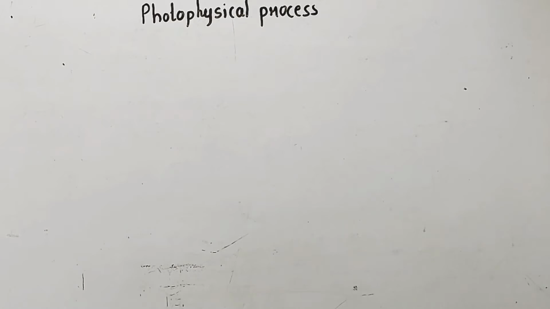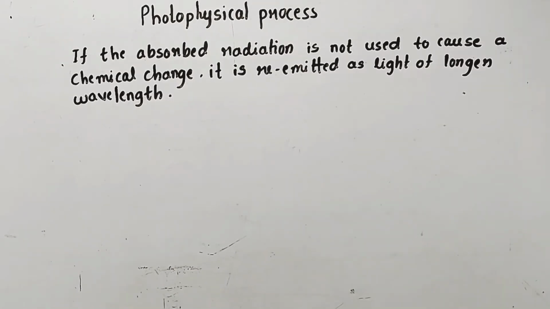So we can write, if the absorbed radiation is not used to cause a chemical change, it is re-emitted as light of longer wavelength. This is called a photophysical process. There are three such photophysical processes.